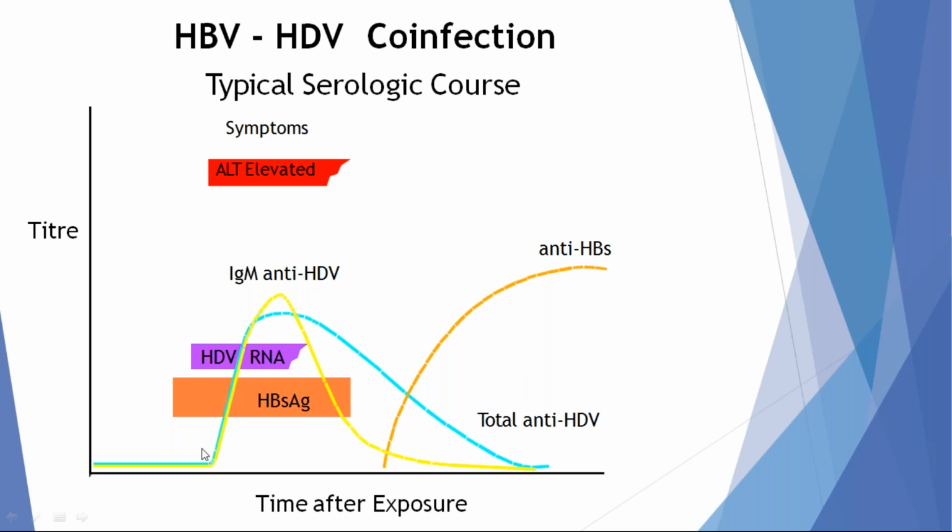In a patient with co-infection, we can see the simultaneous appearance of HBsAg and HDV RNA. After 4 to 6 months, there is development of anti-HBs and anti-HDV antibodies. Presence of IgG anti-HDV antibodies and IgG anti-HBs antibodies indicates recovery of the patient from infection.